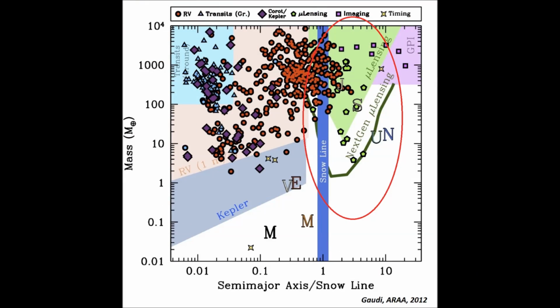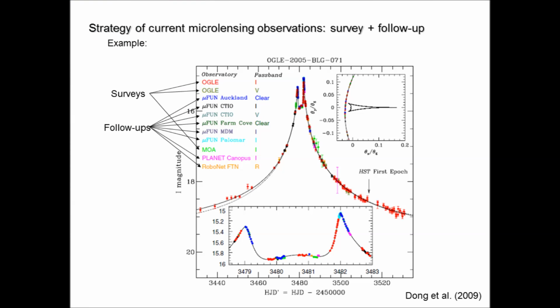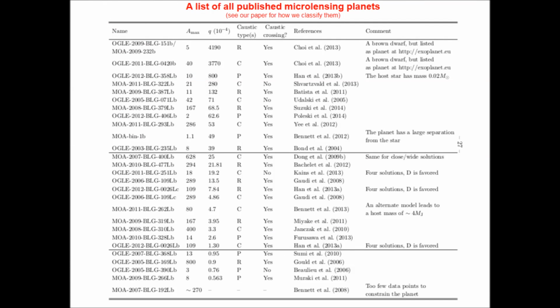As for the detection of exoplanets, microlensing can probe a region in the parameter space that is difficult for other techniques. The current strategy of microlensing observations is a combination of survey and follow-up teams. An example light curve as a result of this observation strategy is shown here to demonstrate the basic idea. The survey teams are monitoring hundreds of millions of stars but with low cadence. Once the survey teams find interesting events, they will initiate alerts to follow-up teams which can conduct very dense observations of these particularly interesting events. Such a survey plus follow-up mode has detected tens of microlensing planets.